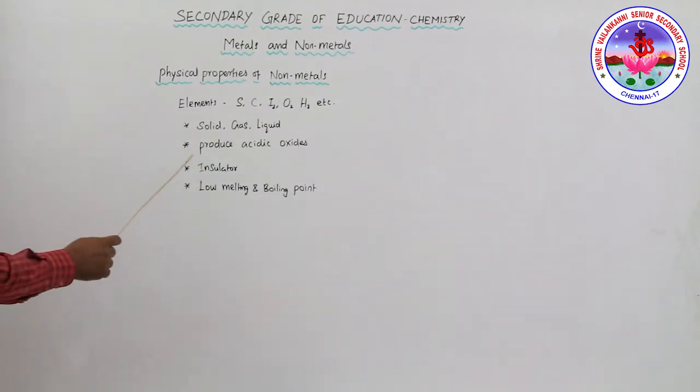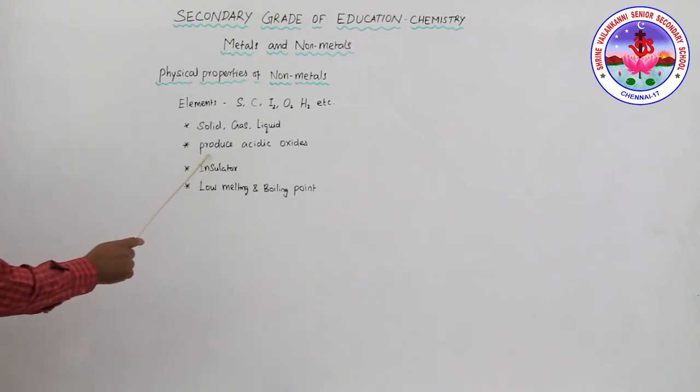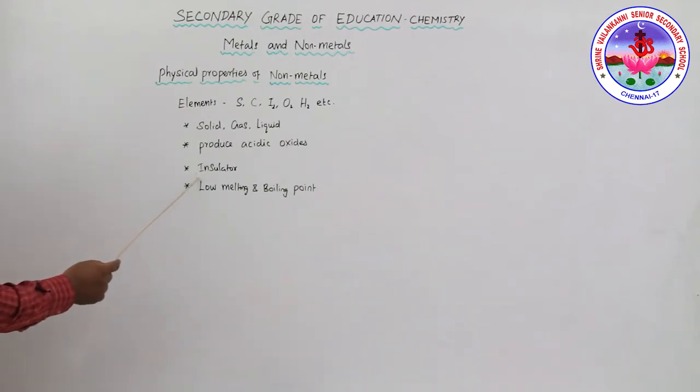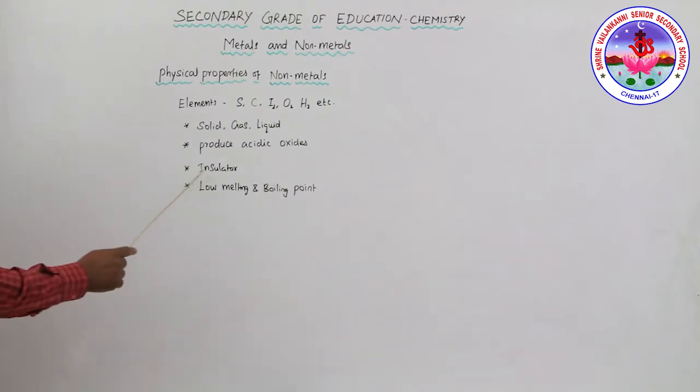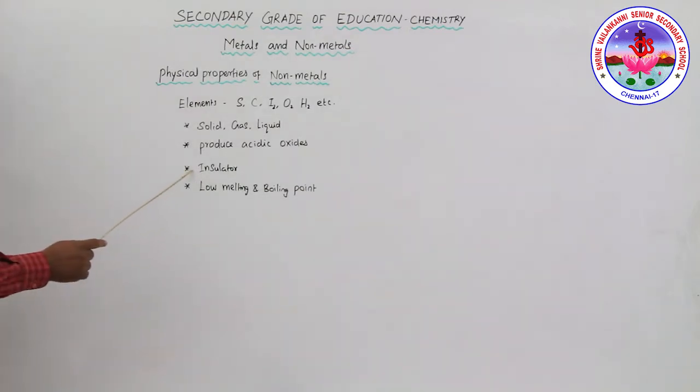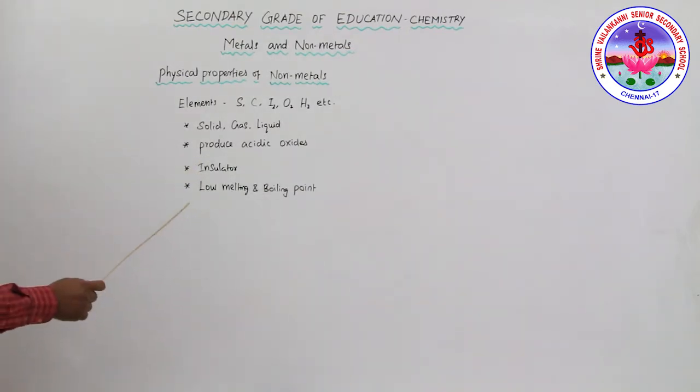Non-metals usually produce acidic oxides when they react, and they are usually insulators. Metals are conductors of heat and electricity, whereas non-metals are insulators, except graphite. Graphite, the allotrope of carbon, is the only one that conducts electricity. Other elements act as insulators. They also have low melting and boiling points. So these are the physical properties of non-metals.